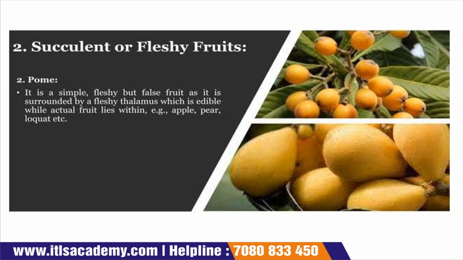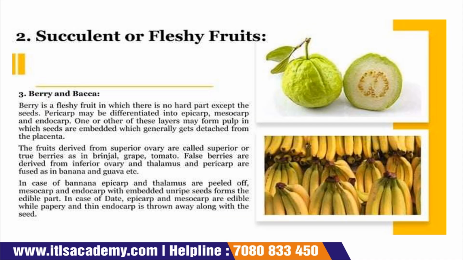Now pome. It is a single fleshy fruit, but a false fruit as it is surrounded by a fleshy thalamus which is edible. For example, apple, pear and loquat. Berries, or bacca. Berry is a fleshy fruit in which there is no hard part except the seeds.